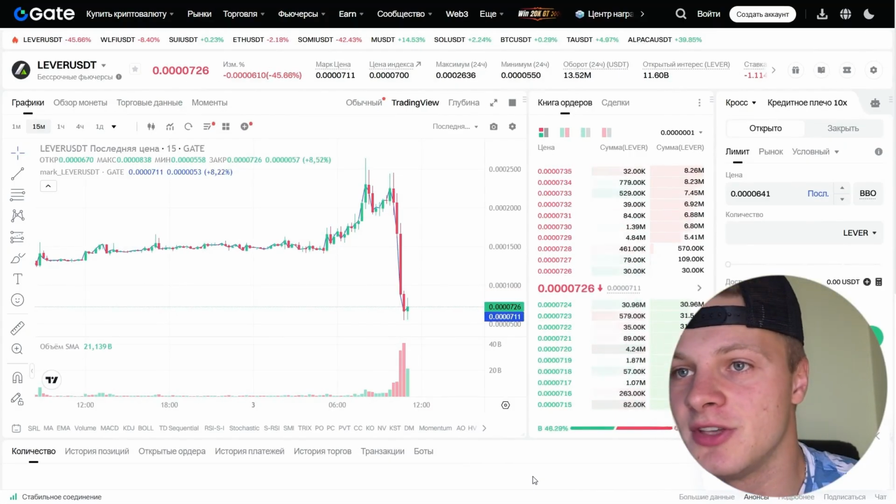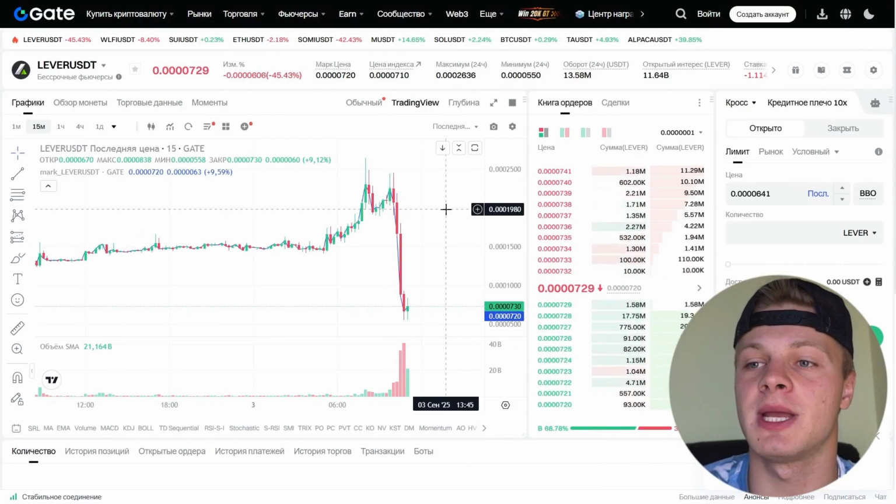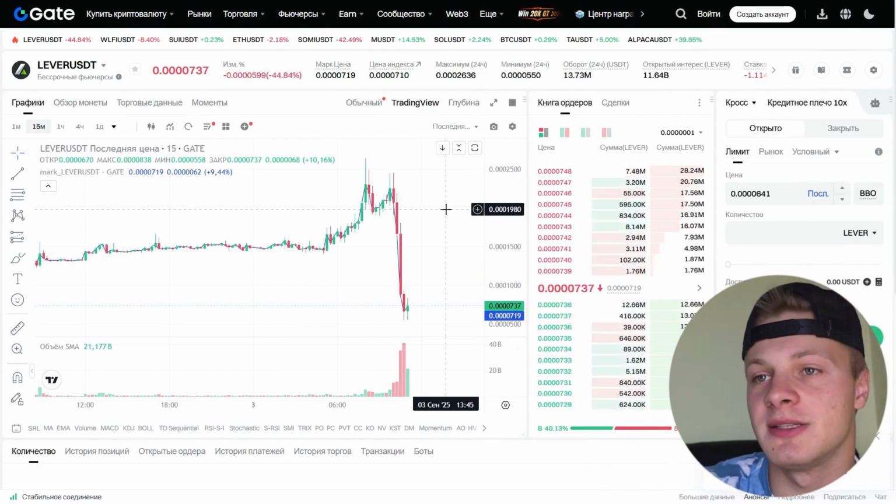Let's get started. On your screens is the LAVAR token on the Gate exchange. We see a sharp dump. This dump happened because the token was delisted from Binance, meaning it's being removed from Binance and you won't be able to trade this token on Binance anymore. And such dumps usually happen during delistings, especially from major exchanges.